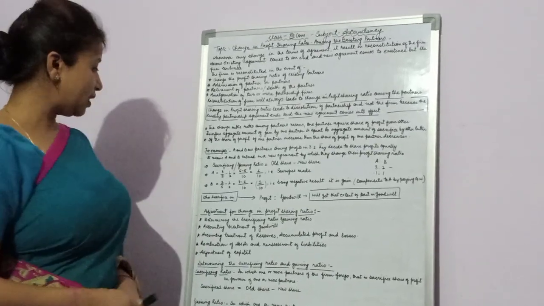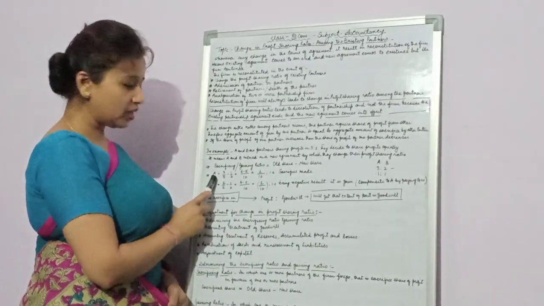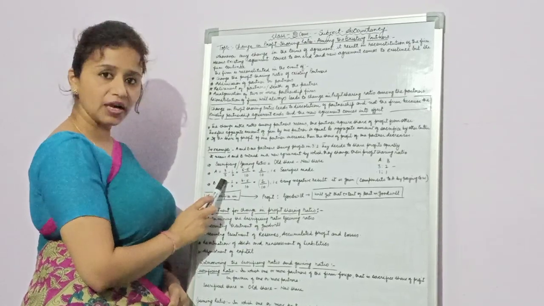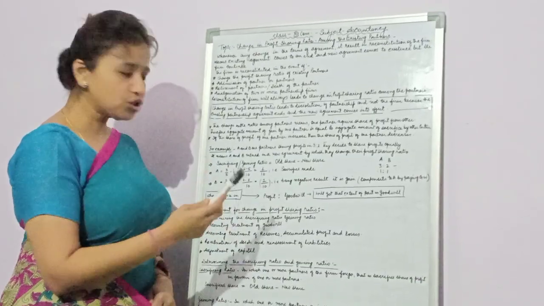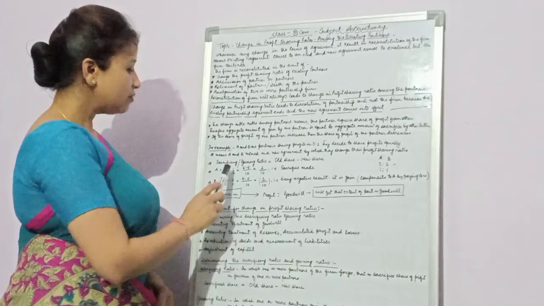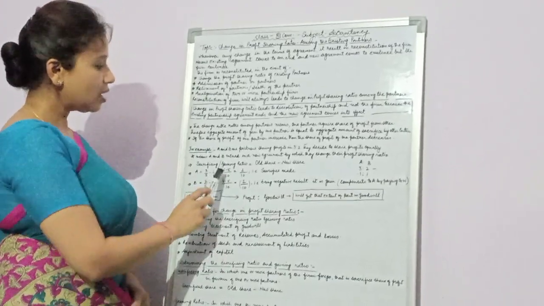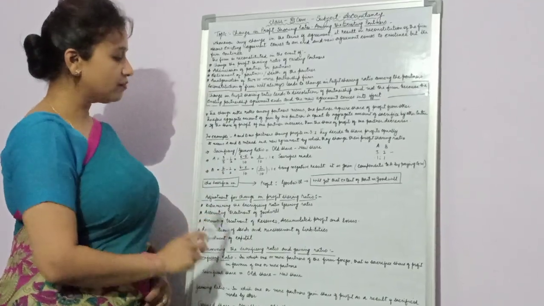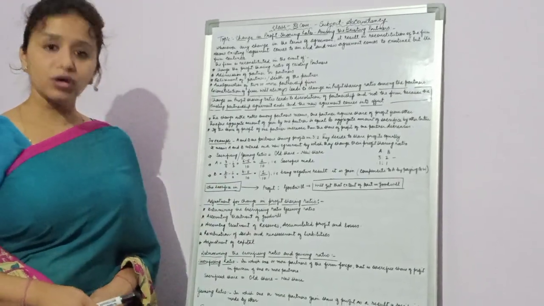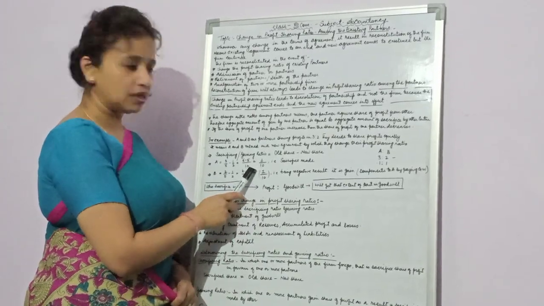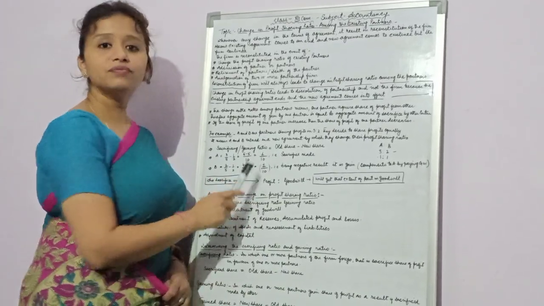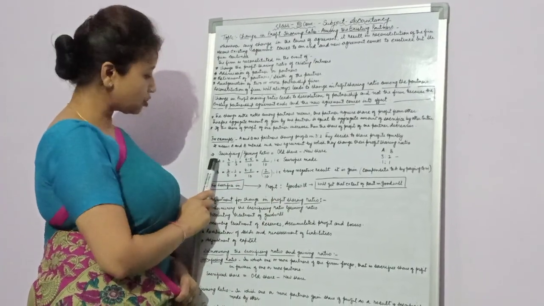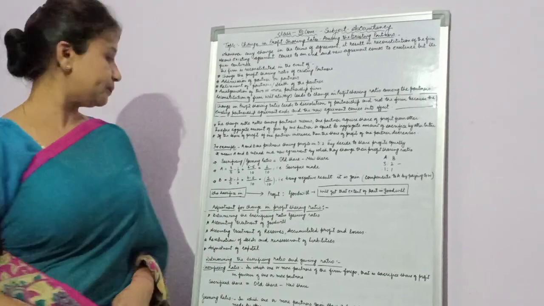How are we going to do it? For the sacrifice of A, we will do it. The old share is 3/5 minus the new share, that is 1/2. When you take the LCM, you will get 10 in the denominator, 6 minus 5, so you get a positive 1/10. When you have a positive fraction, it means that it is a sacrifice. So this is the sacrifice made by A.